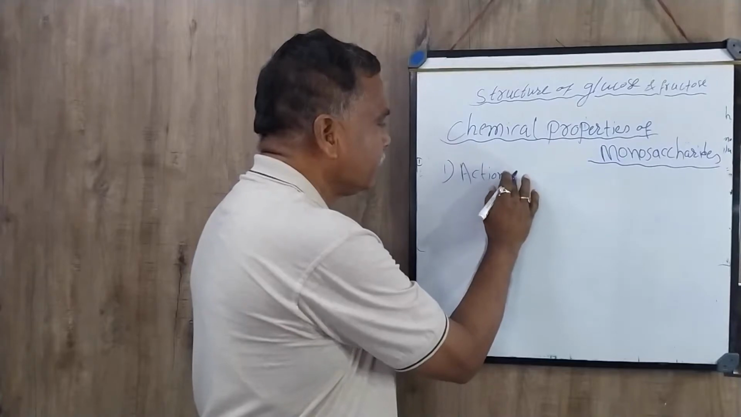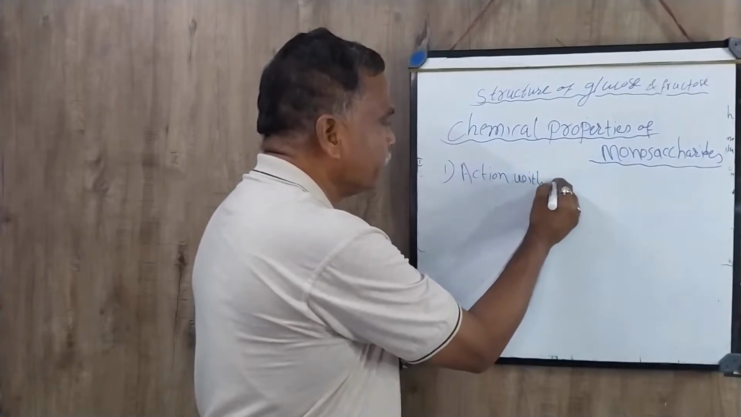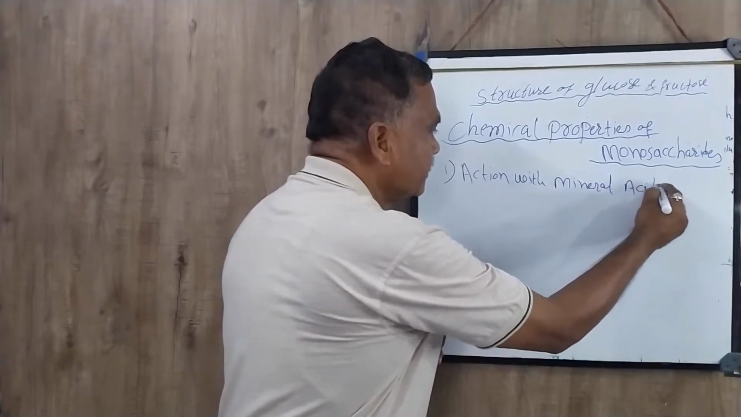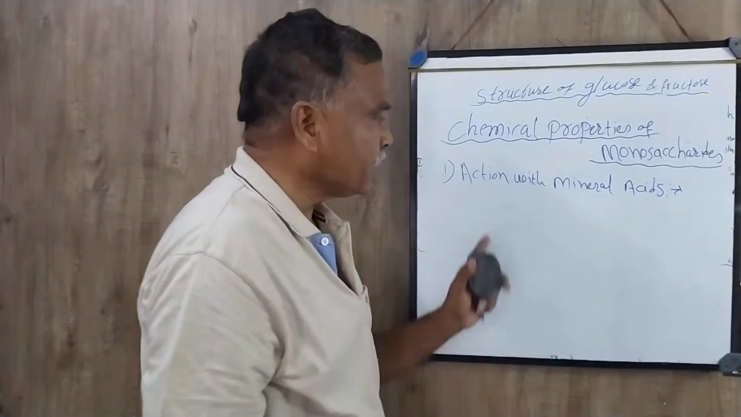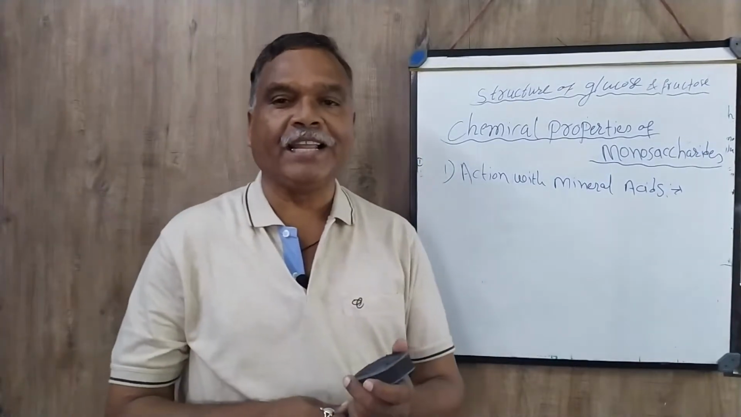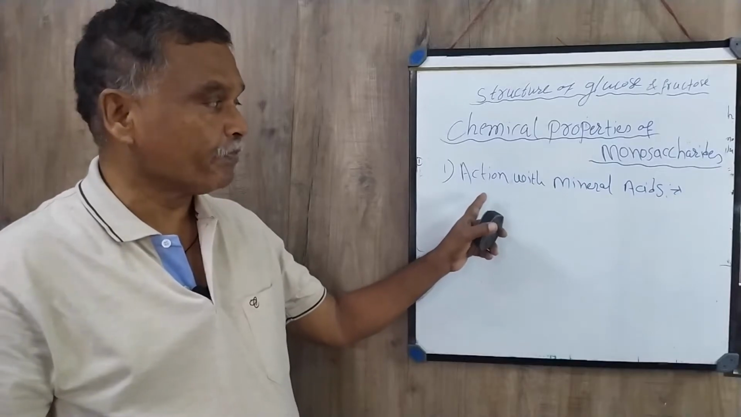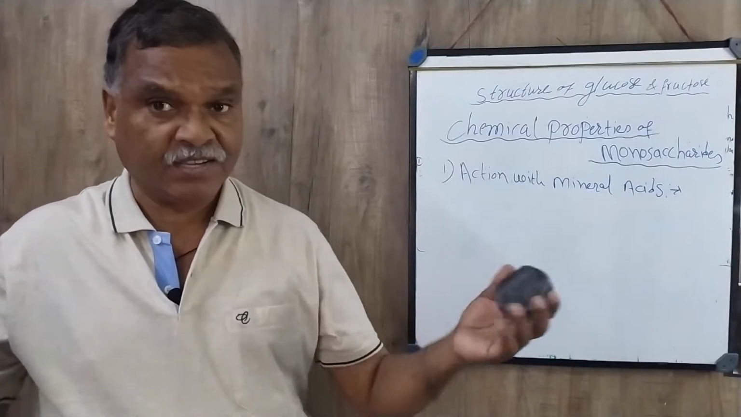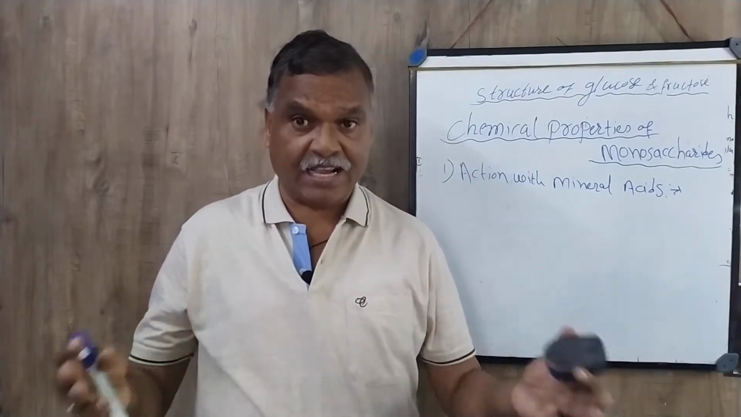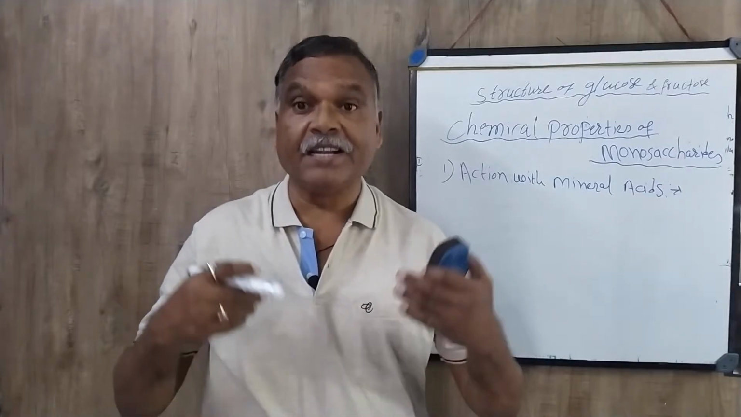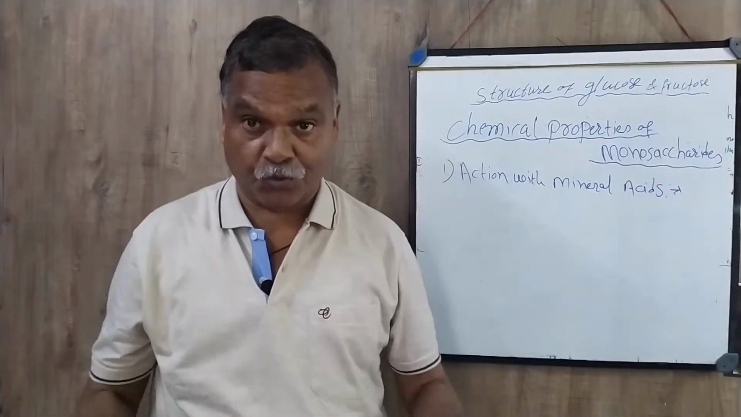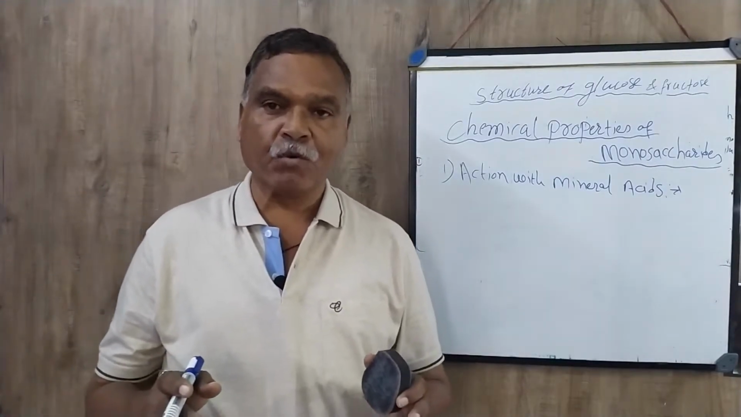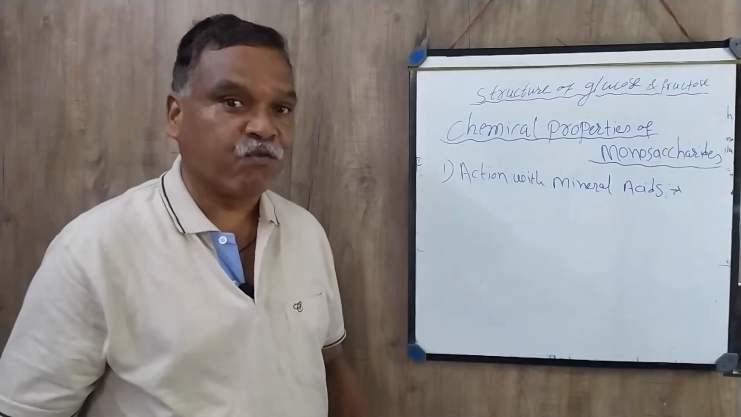action with mineral acid. So you must know that the first property of monosaccharides is the action of the sugar or monosaccharide with mineral acids. You know that mineral acids are of different types: concentrated sulfuric acid, nitric acid, hydrochloric acid. So these acids react with the sugar molecule, and what happens here? Furfural will form.